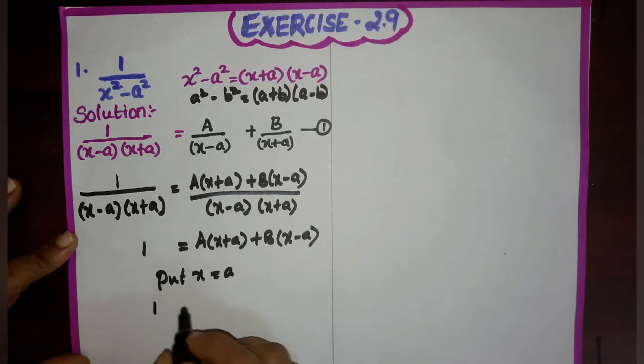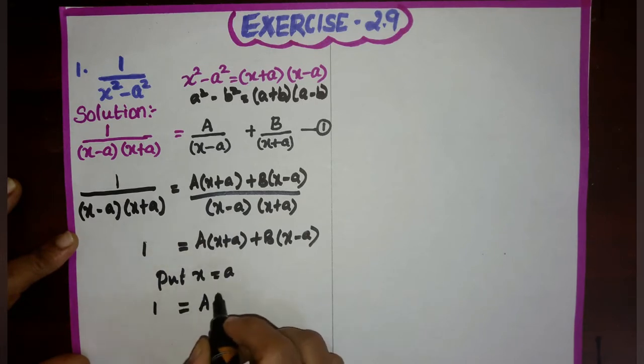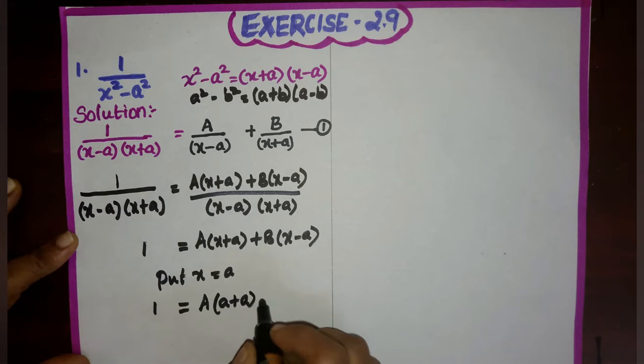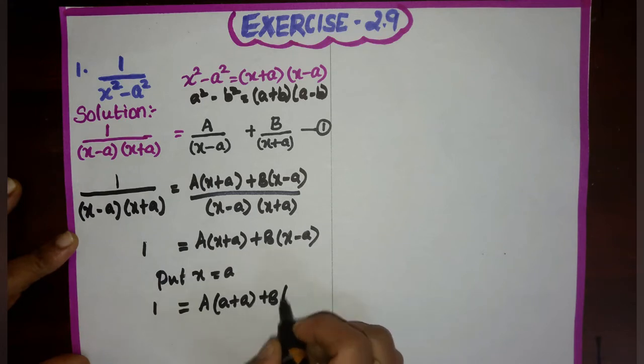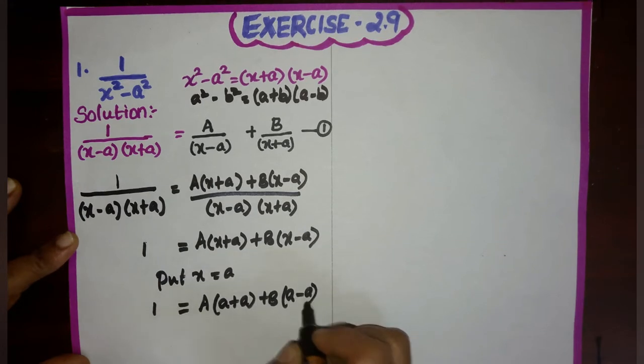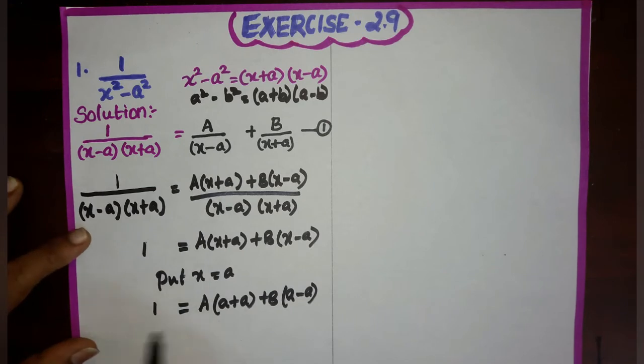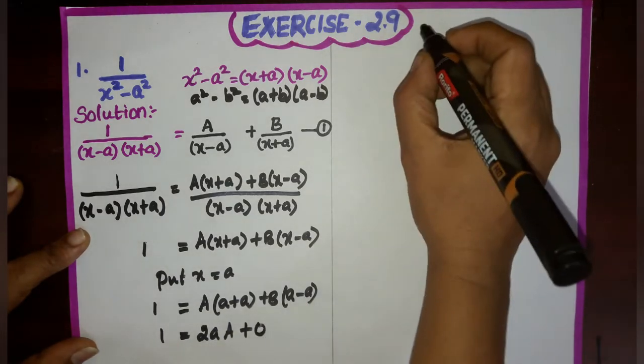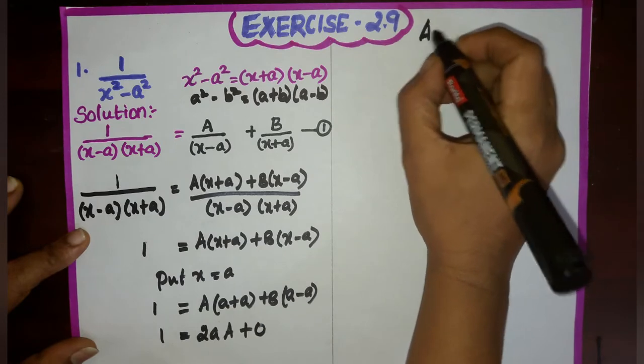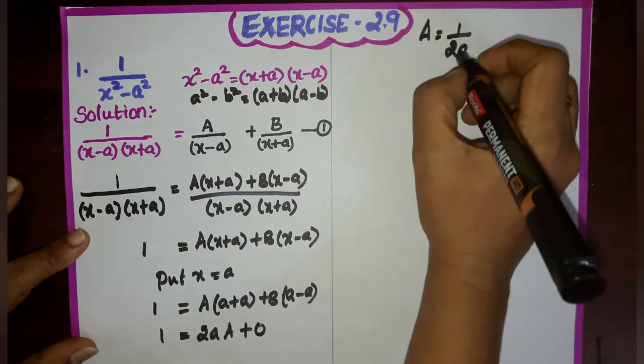Then we get 1 equal to A into a plus a plus B into a minus a. So 1 equal to a plus a is 2a, 2a capital A plus B into a minus a. A minus a is 0, 0 into B is 0. So we get capital A equal to 1 by 2a.